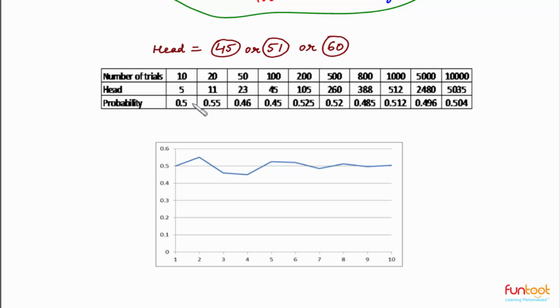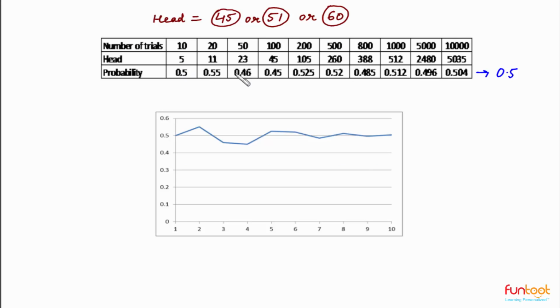Then we have calculated the probability of getting a head, and here we can see as the number of trials is increasing, the probability of getting a head is getting closer and closer to 0.5. Here in the graph also we can see that as the number of trials is increasing, the probability of getting a head is coming closer and closer to 0.5.